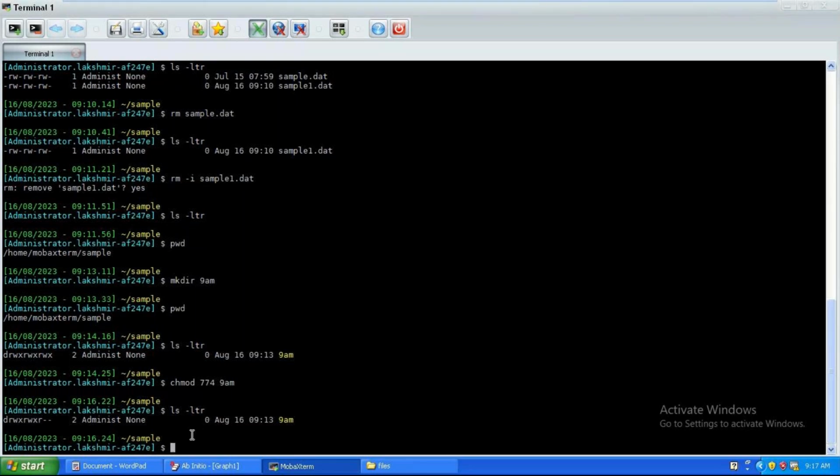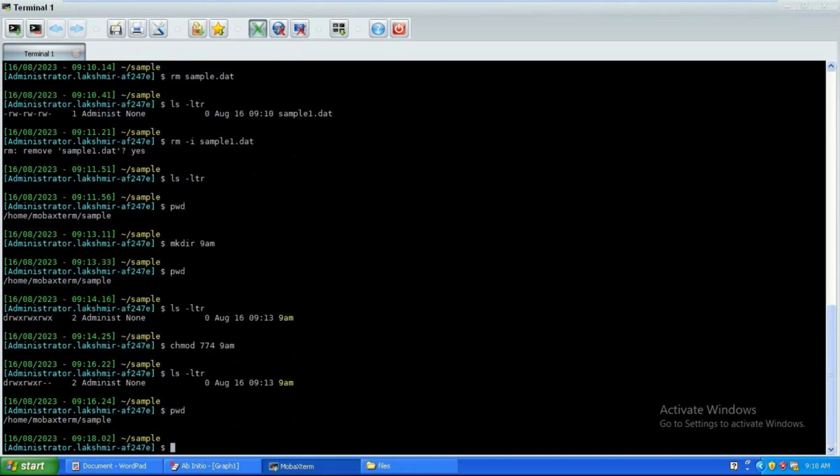Now I want to remove a directory. You created a directory, 9am, using mkdir. In order to delete the directory, first you need to come outside of the directory. I'm outside of the directory. Moreover, while deleting a directory, one more thing you need to remember is that no files need to be present in the 9am directory. If even a single file, even a temporary file, is present, it will not allow you. You need to move that file from one path to another path, and then you can delete it.